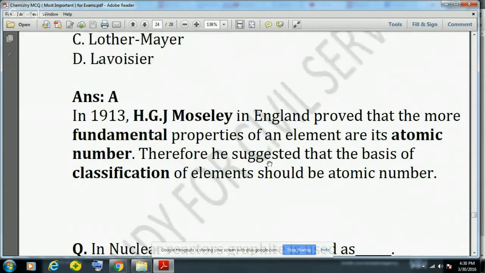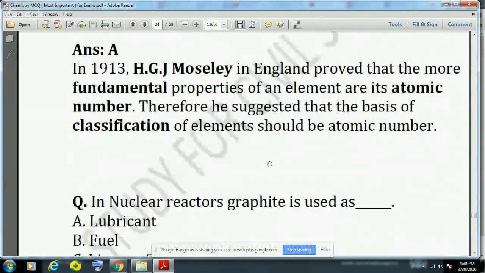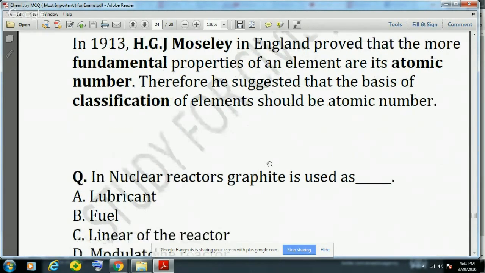Another question is the modern periodic law, which had been given by Moseley in 1913. H. G. J. Moseley in England proved that the more fundamental property of an element is its atomic number. Therefore, he suggested that the basis of classification of elements should be atomic number.